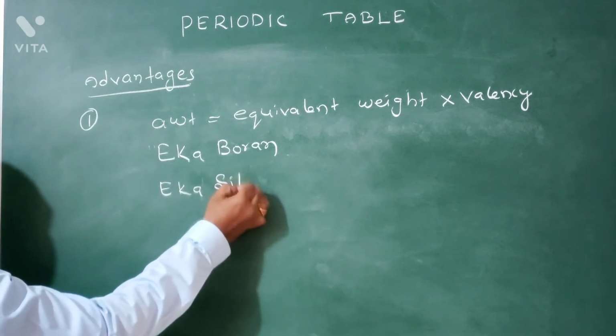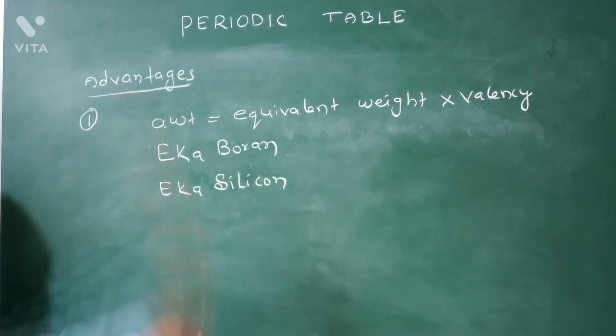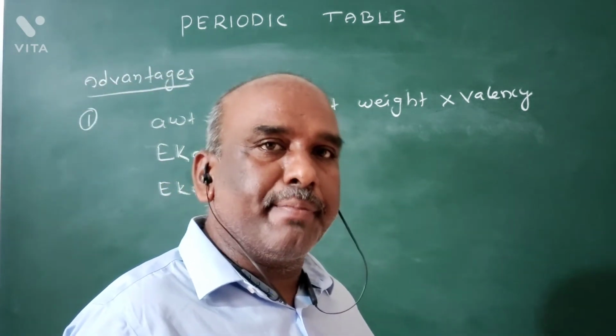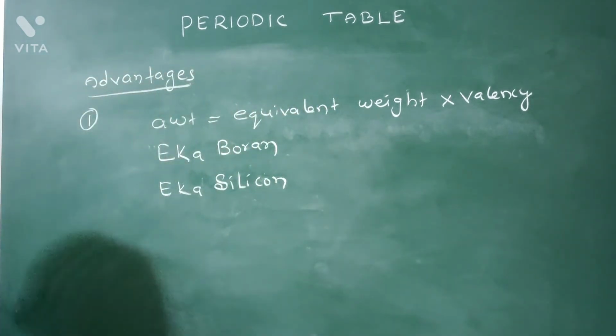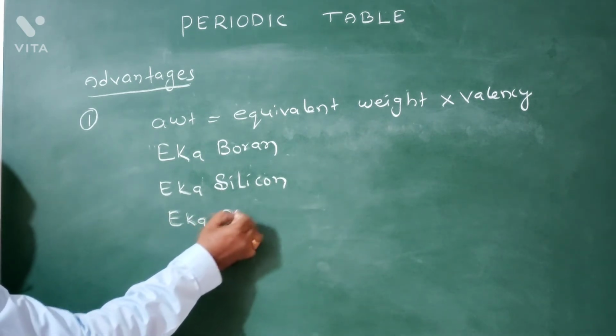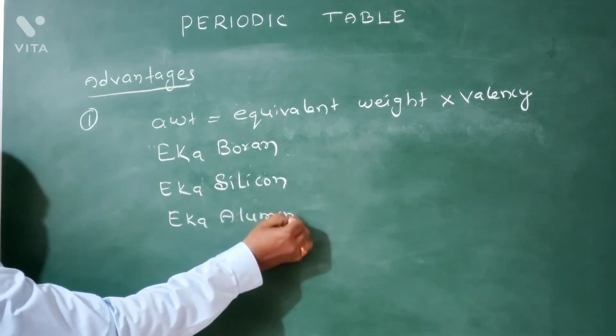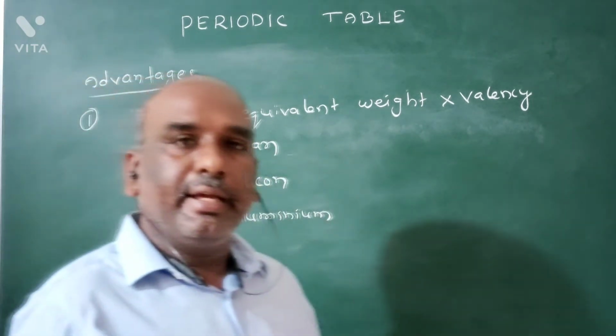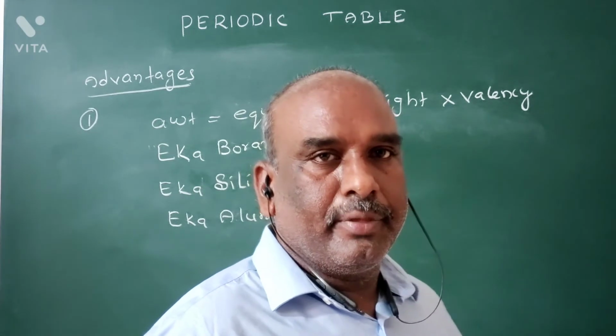Next one is Eka silicon. Eka silicon is now known as germanium. The third one is Eka aluminium. Eka aluminium is now known as gallium in this case.